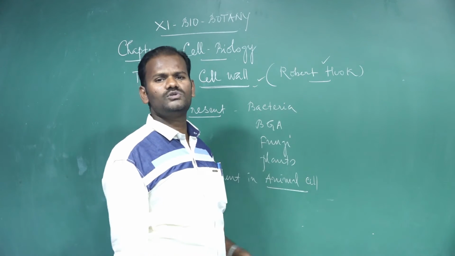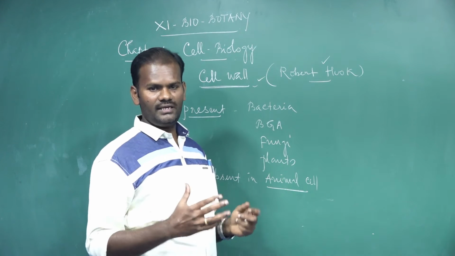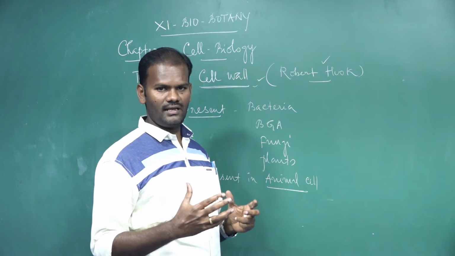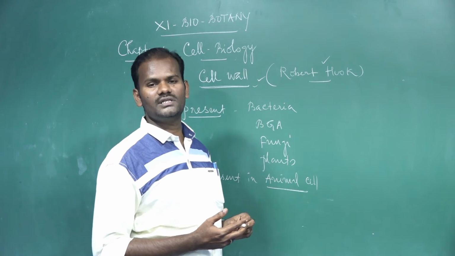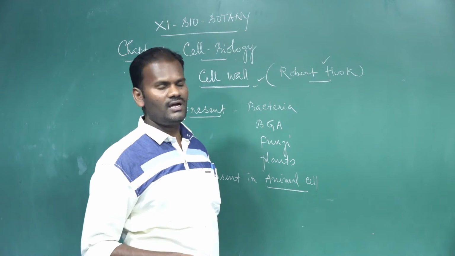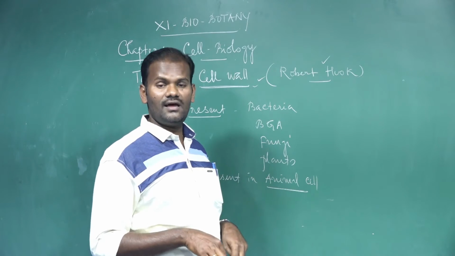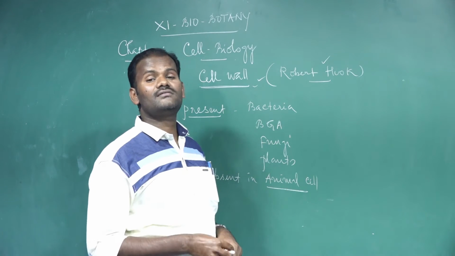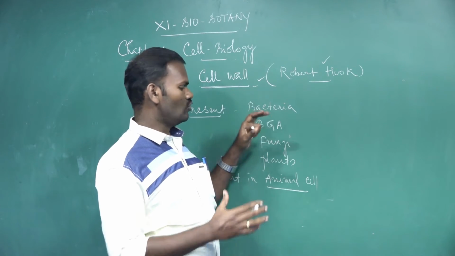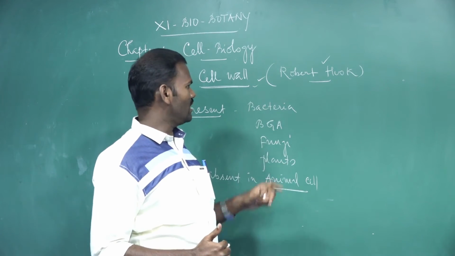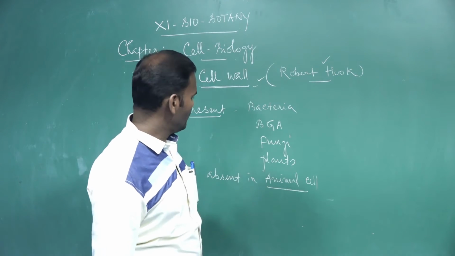From thin cork, he observed honeycomb-like structures, and each box-like structure he called a cell, in the year 1665. After the invention of the electron microscope, each box was seen to be covered by an outer covering, which is called the cell wall.